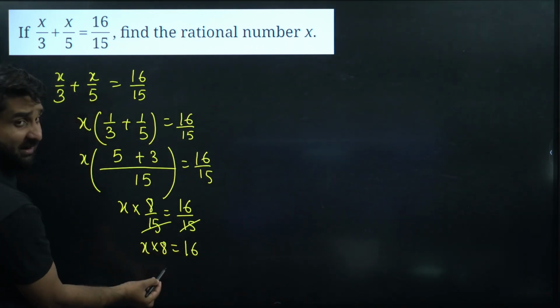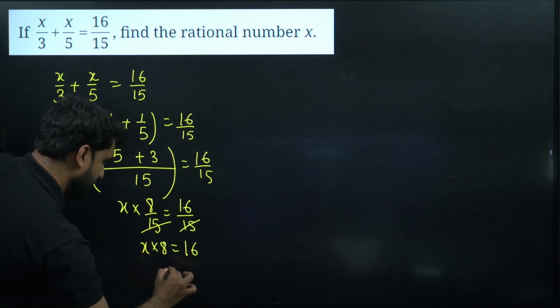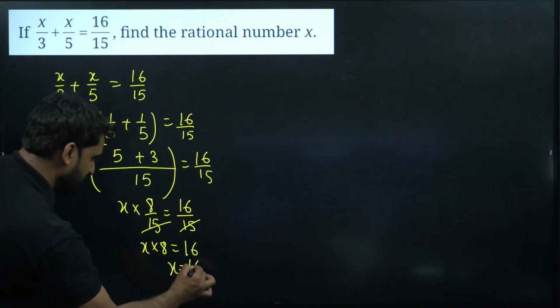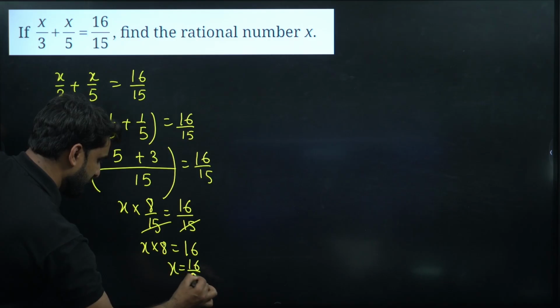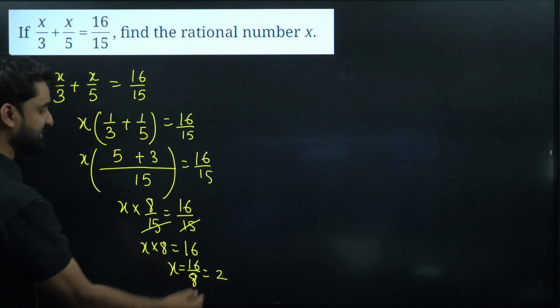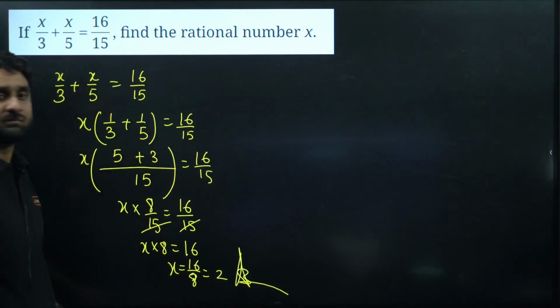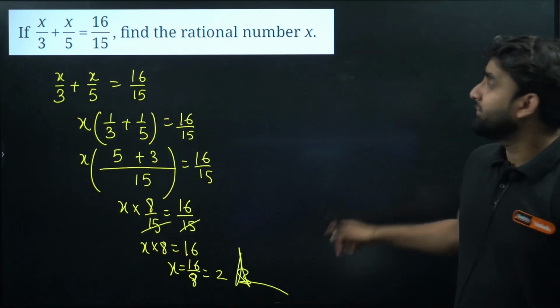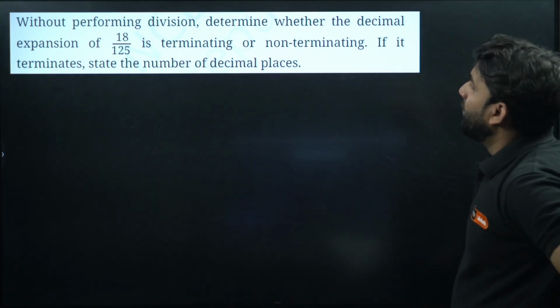So 8 is in multiplication. When 8 goes to the other side, it will be divided. So 16 by 8 is equal to 2. 2 is the answer. This is the answer. Very easy question. Clear, everyone? Moving ahead.